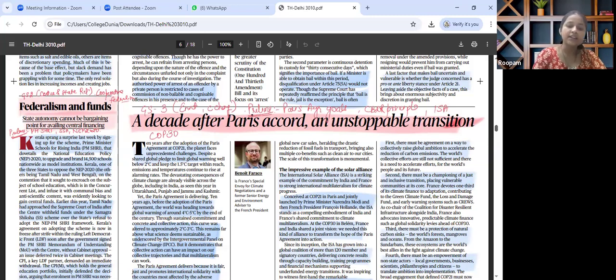The next important article in the paper that catches our attention is about a decade after the Paris Accord, an unstoppable transition.